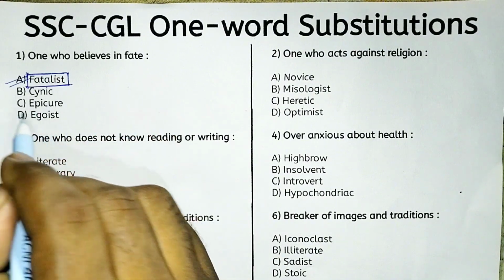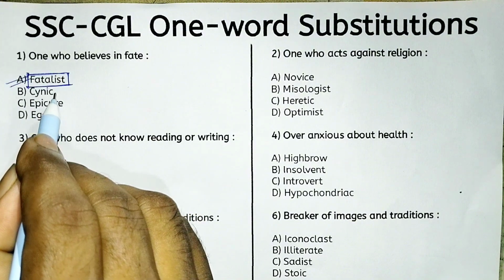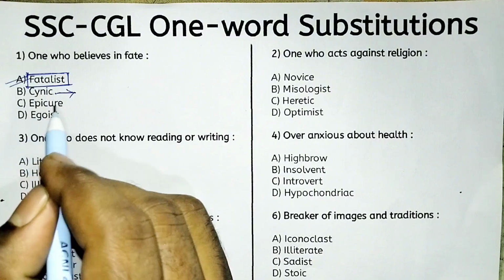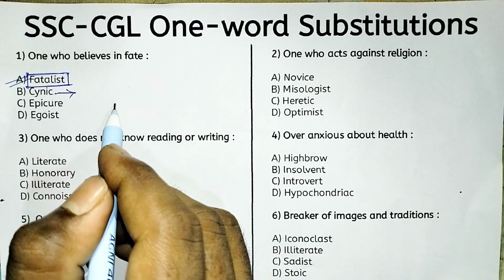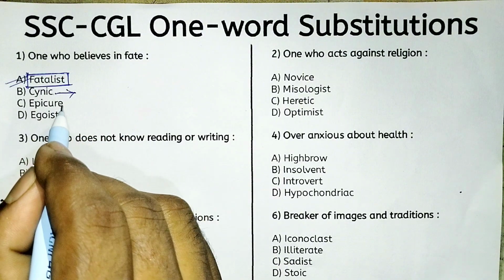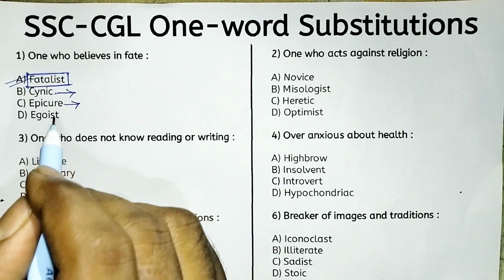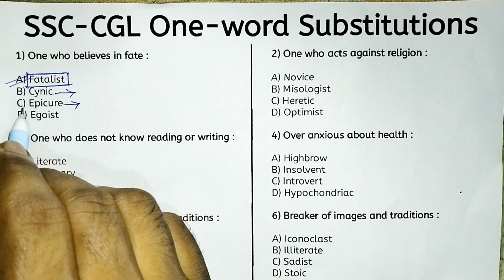So look at the other options. Option B, cynic. Who is called cynic? Someone who believes that people are motivated by selfishness. And epicure, actually a person who enjoys fine food and luxury. Okay, so that is option C, epicure.